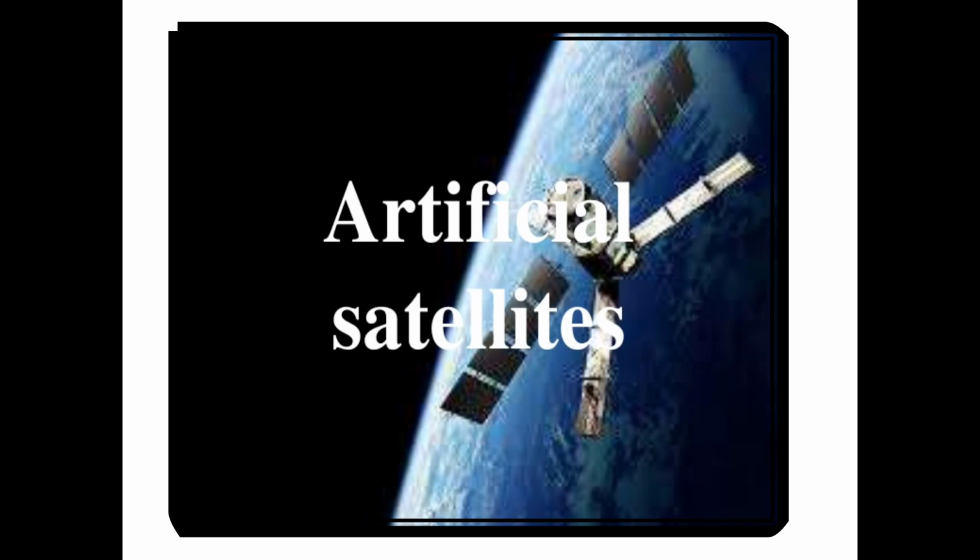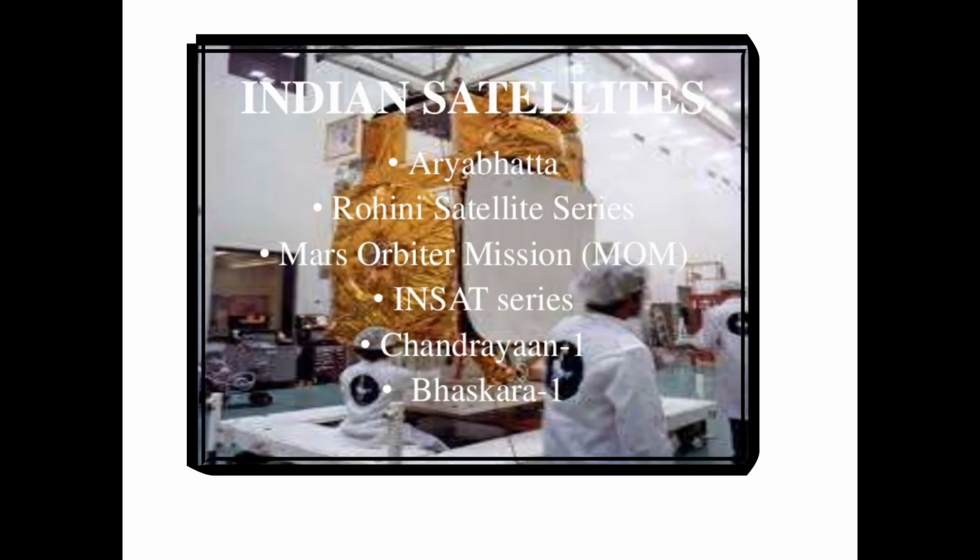India's INSAT satellites are used to take such pictures. They are also used for communication and TV broadcasting. So we have some Indian satellites like Aryabhatta, the Rohini satellite series, Mars Orbiter Mission, the INSAT series, Chandrayaan 1 and Bhaskara 1. Here the artificial satellite INSAT 1B is being prepared for launch, and you know that Neil Armstrong was the first man to walk on the moon.